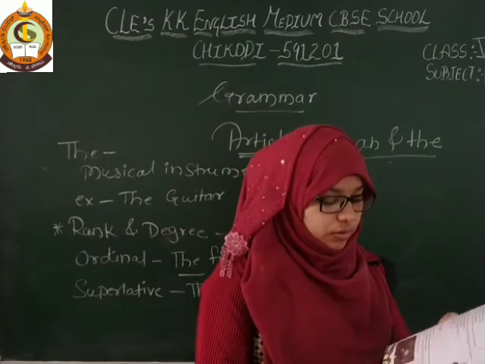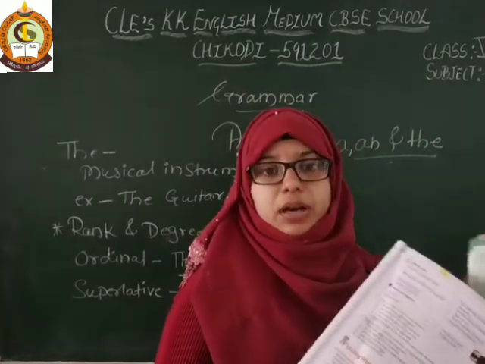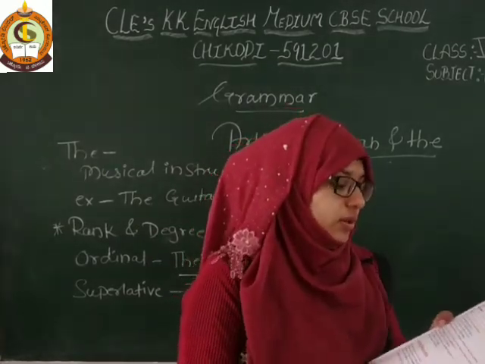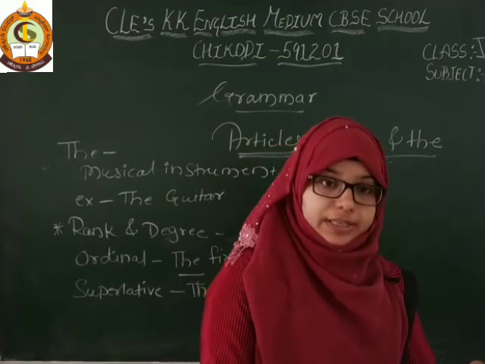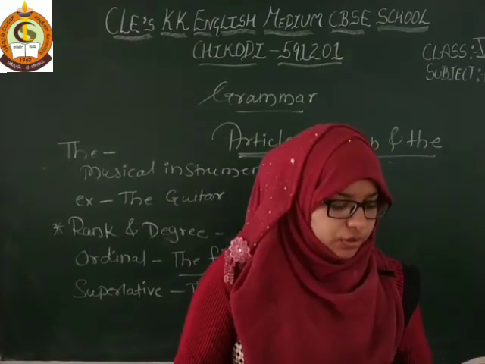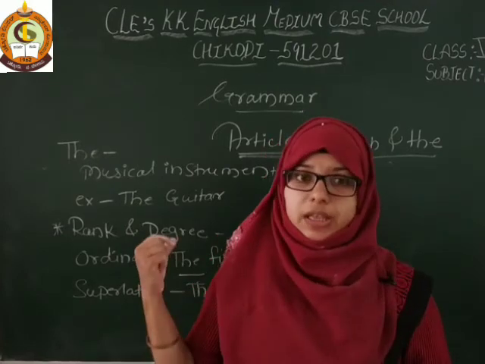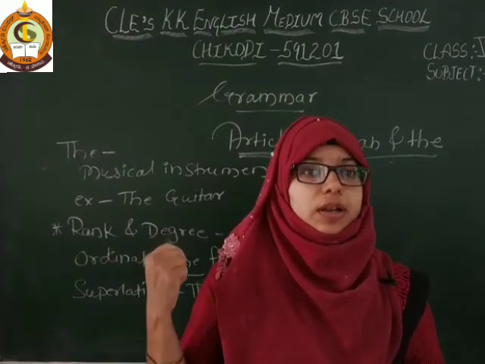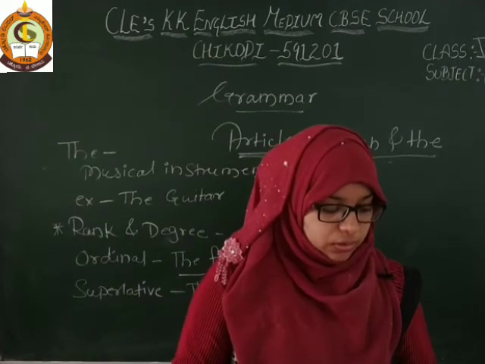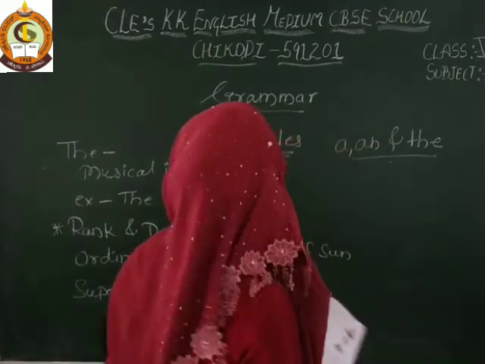So you have to solve the exercise on page number 13. Circle the right article in each sentence. The first is, did you bring an umbrella? Write as per the uses of the article. Solve questions A and B on page number 13. This is your homework.